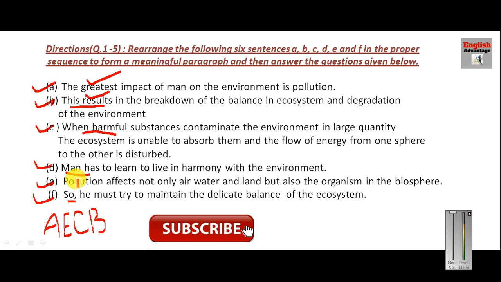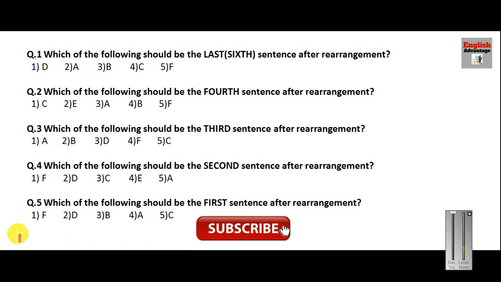Now only two lines are left, D and F. Out of these two, obviously F will be your last sentence, because through words like so, thus, finally and eventually, we always summarize the paragraph. So F will be your last sentence, and D will be your second last sentence. The paragraph will become A, E, C, B, D, F. This is how your paragraph will be sequenced in proper order. On the basis of this sequence, you can answer these questions quite easily.